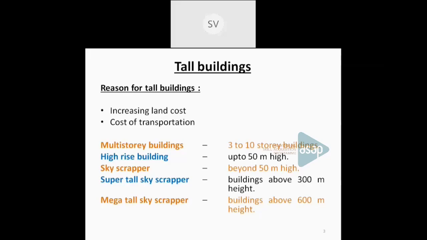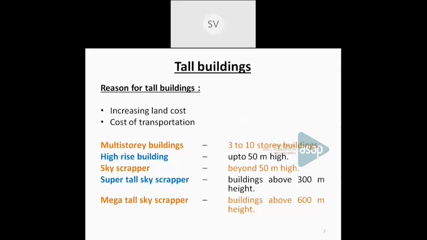What is the main reason behind that? One reason is the increasing land cost, and the other one is the cost of transportation. So based on these two reasons, we are always moving towards tall constructions.